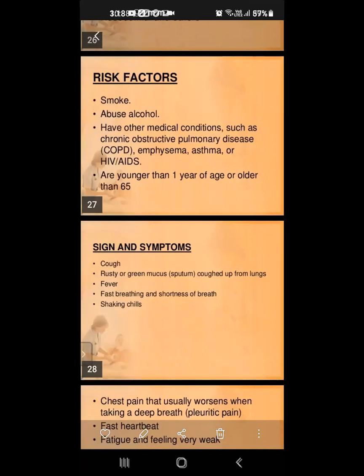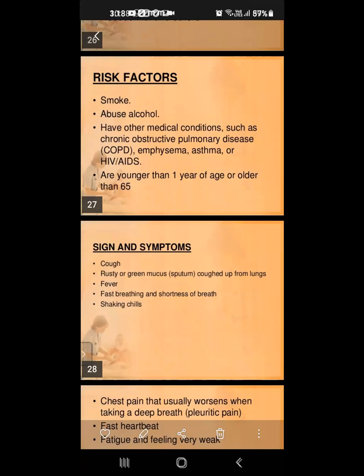Risk factors. What are the risk factors of a pneumonia patient? It means a normal patient, no alcohol, no TB, nothing is there. It means the patient will automatically wake up.